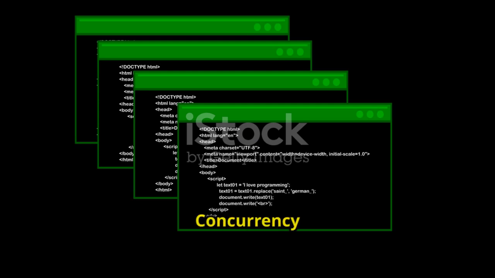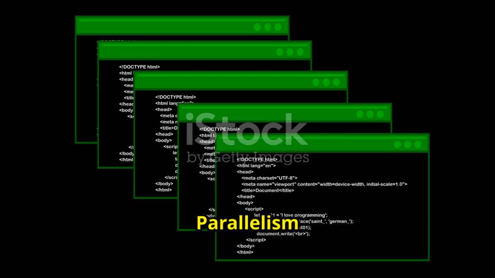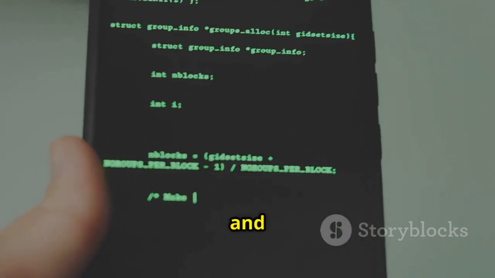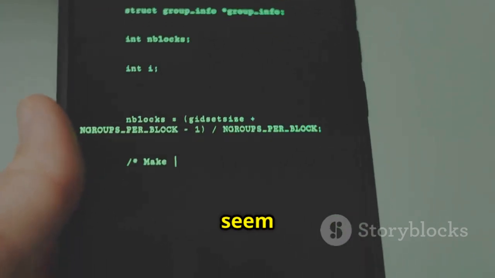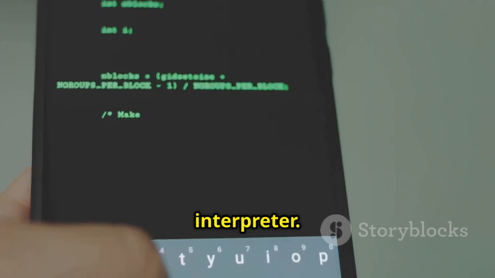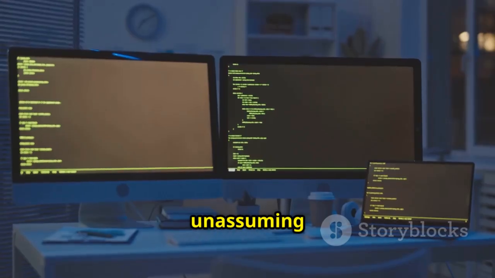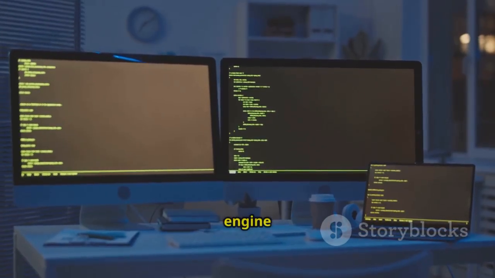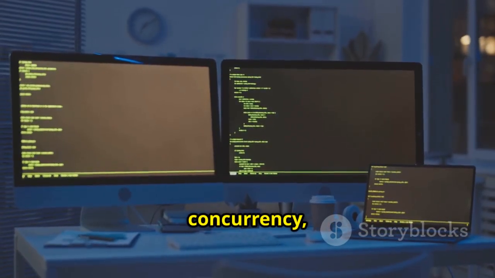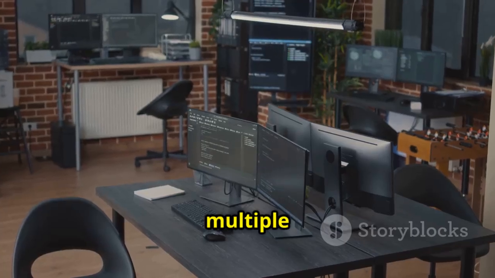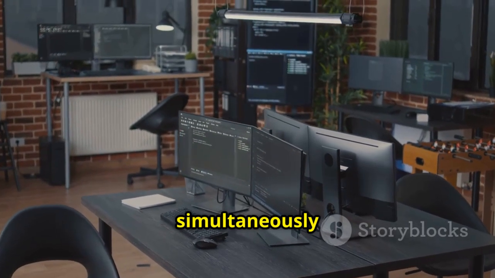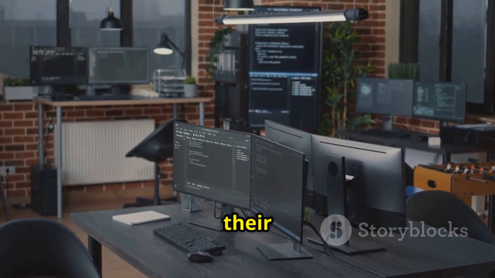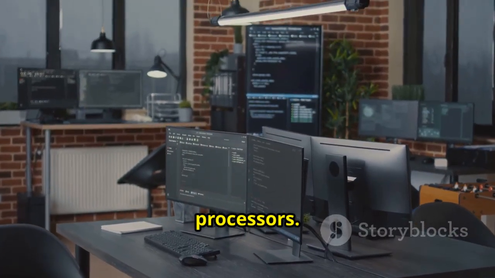Section 1. Bash concurrency, unleashing parallelism in the shell. The Bash shell, a staple in the world of Linux and Unix-based systems, might seem like a simple command-line interpreter. However, beneath its unassuming exterior lies a powerful engine capable of handling concurrency, allowing users to execute multiple commands or scripts simultaneously and harness the full potential of their multi-core processors.